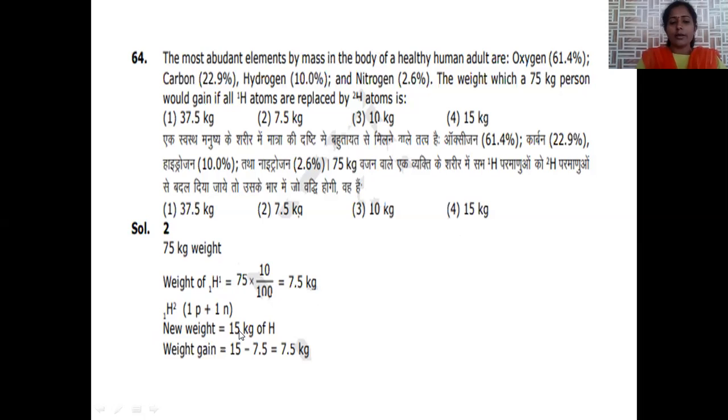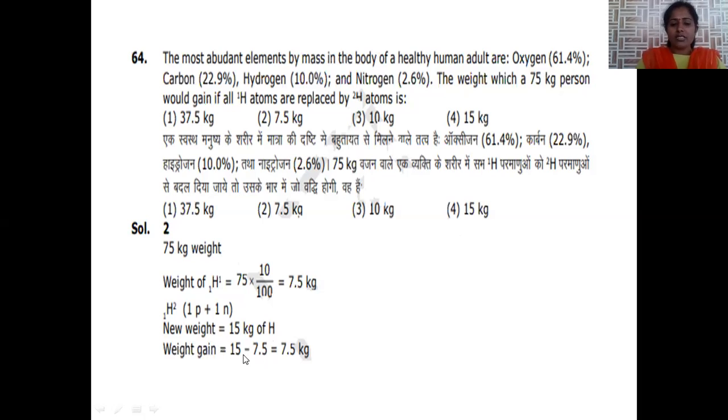So here the weight of hydrogen is 7.5 kg. Then the weight of deuterium becomes 15 kg, because it is double that of hydrogen: the atomic weight of hydrogen is 1, and the atomic weight of deuterium is 2. Hence it will be doubled. 7.5 kg is the hydrogen weight, then 15 kg is the weight of deuterium. Net gain of weight: already 7.5 kg is given by hydrogen in the 75 kg person, but when deuterium is introduced, the weight increases to 15.